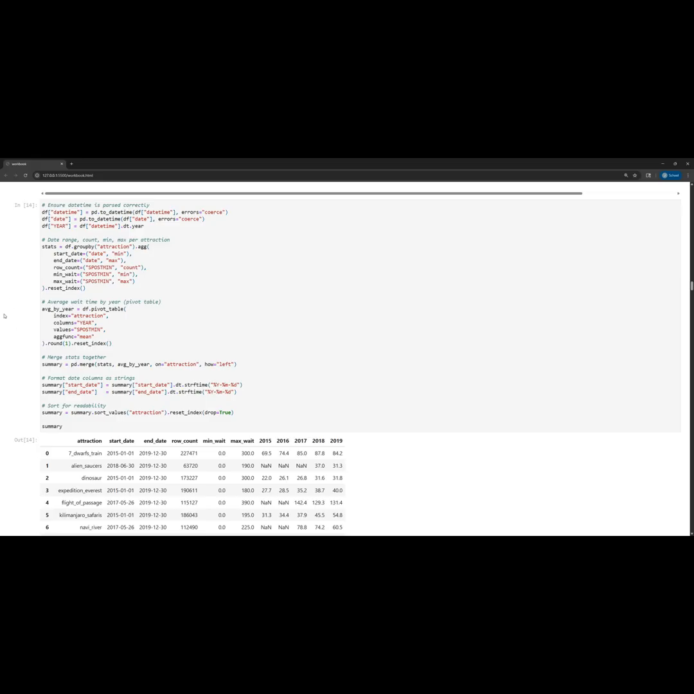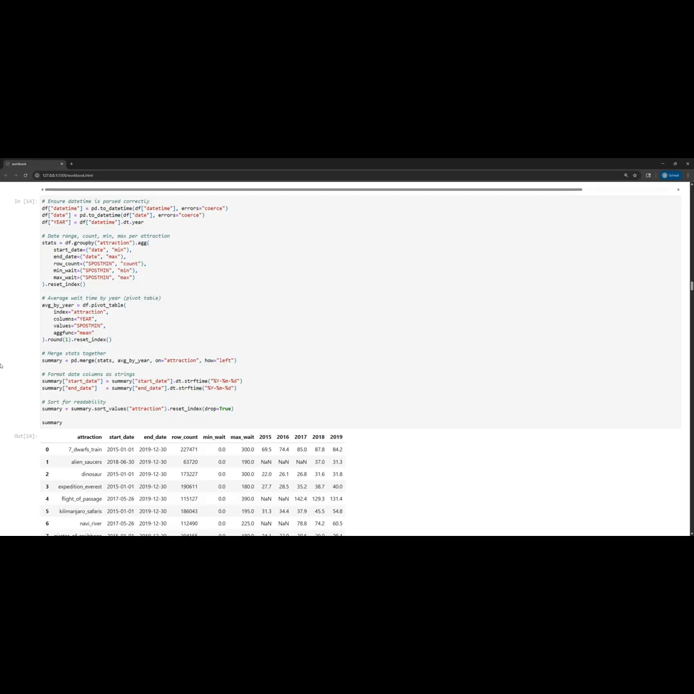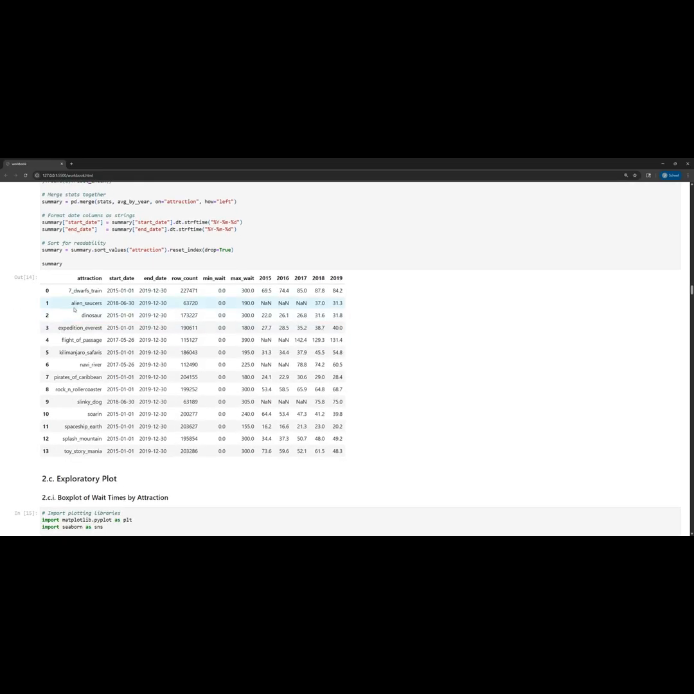So first thing I did was just aggregate some statistics about these wait times that are displayed here in this table. So for each attraction, I list the start and end date of the data, how many different wait times we have. That's the row count here, how many different data points we have for that particular attraction during that date range, what the minimum and maximum waits were during the data time frame, and then for each year, what the average wait time was during that year.